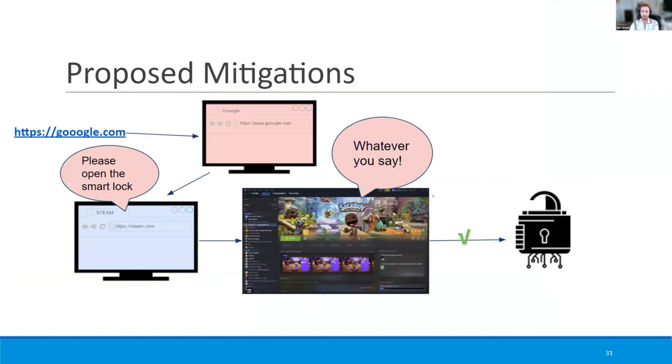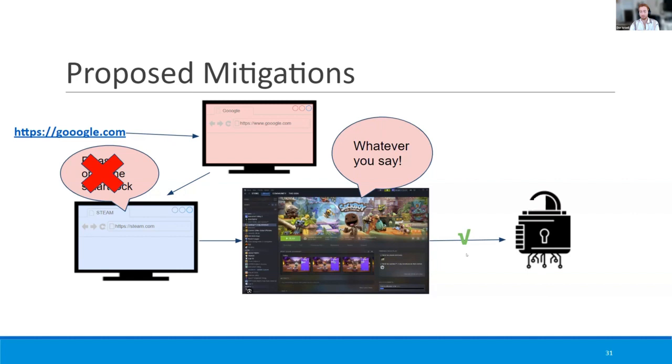And we say there are 3 kinds of mitigations. One, we want to mitigate the last request, and we can do that by making sure the browser doesn't give special trust to local softwares. But it's not a silver bullet. So we propose the second mitigation, which is an ability to sandbox those kind of softwares, because usually the communication is just to pass information and not to execute code.